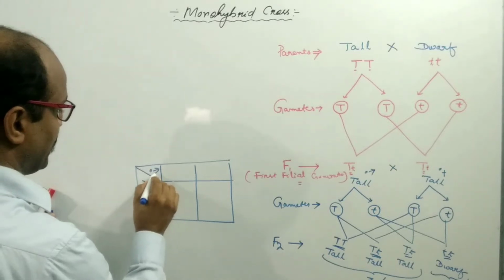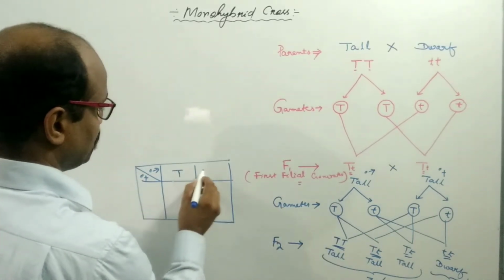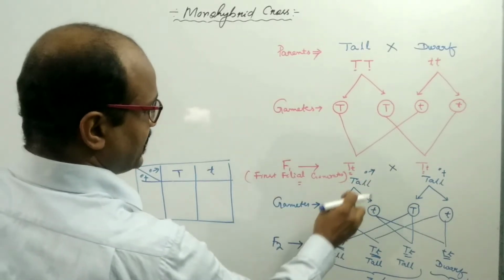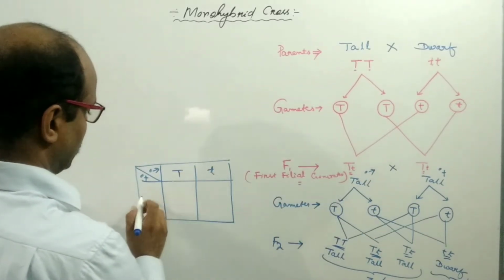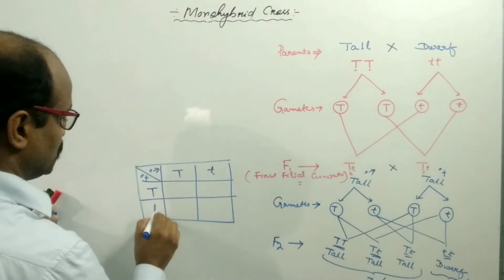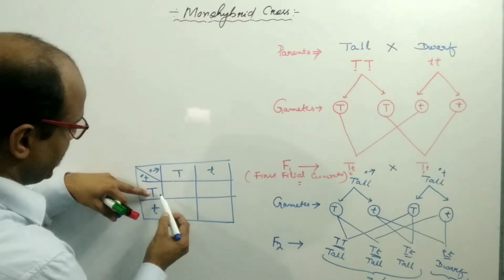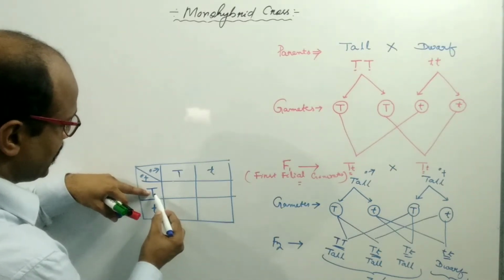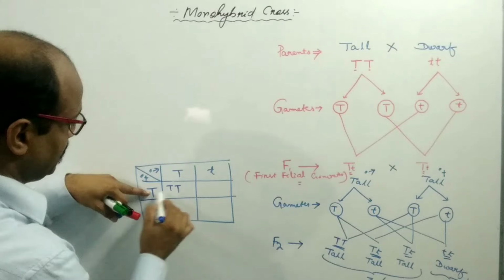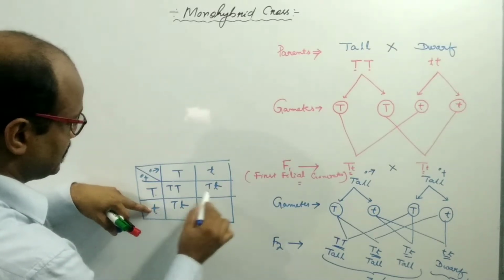You can represent male and female here, and capital T, small t. Suppose that these are the gametes of the male individual, and on this side you may write the gametes of the female individual. If the mating or fertilization takes place, capital T small t, capital T small t, like this you may write.